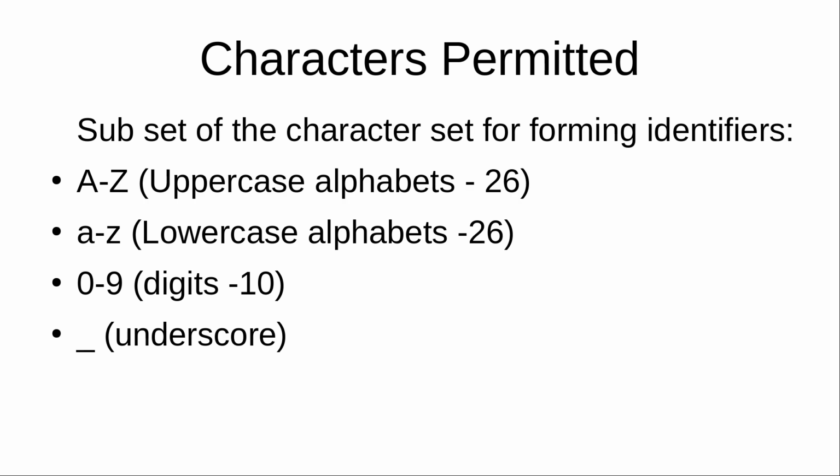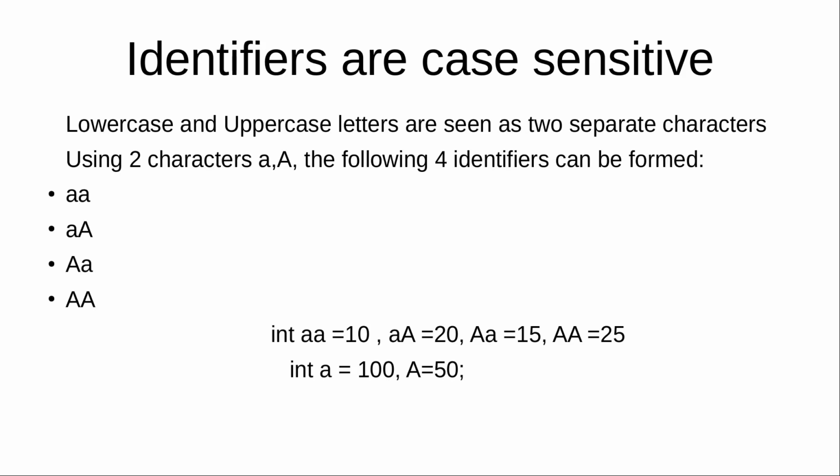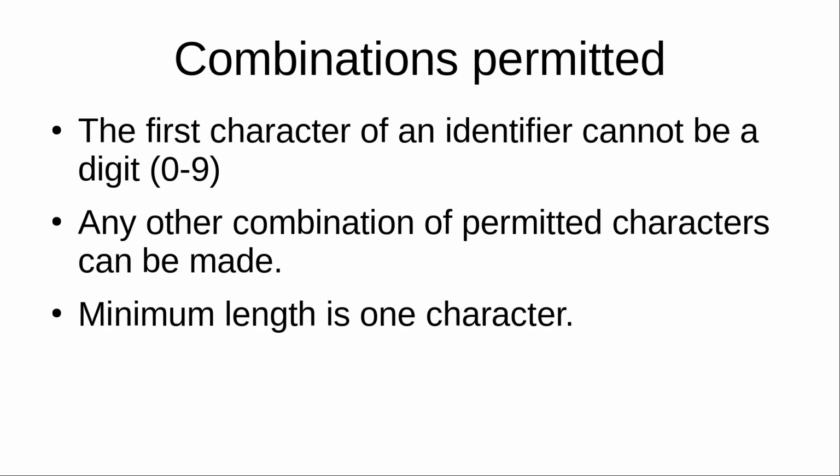They are alphabets, lowercase and uppercase, all 10 digits, and the symbol underscore. And identifiers are case sensitive. We also looked at the combinations permitted. We are not permitted to use a digit as the first character of an identifier, and any other combinations of characters are permitted, and the minimum length is 1 character.